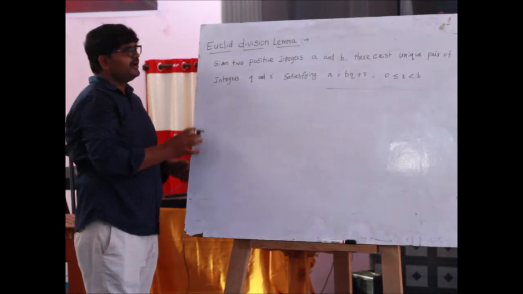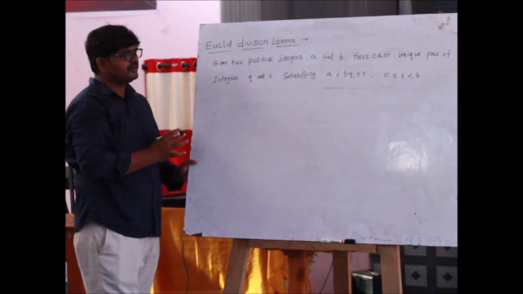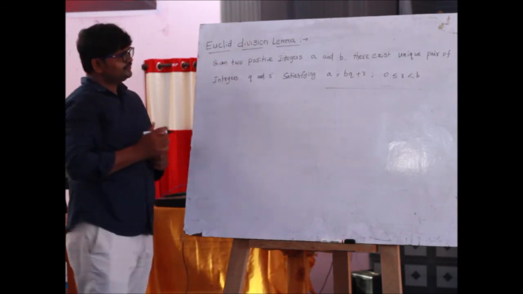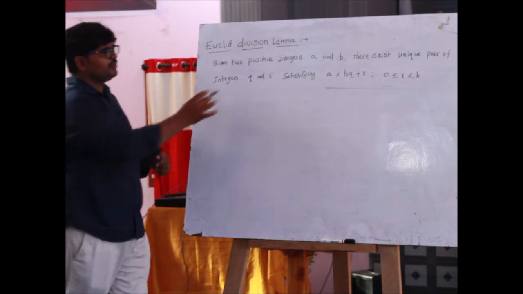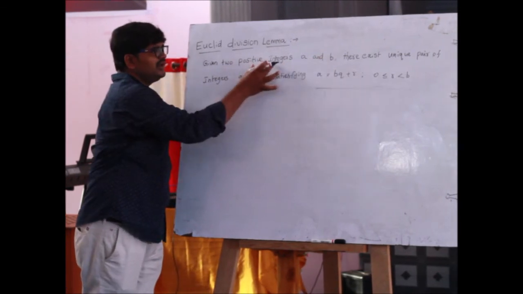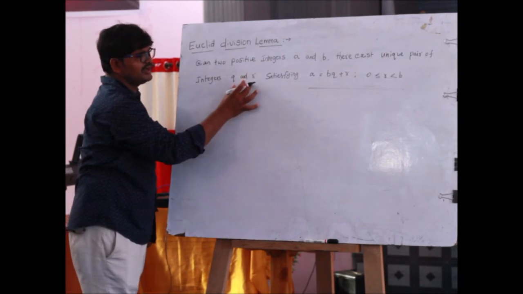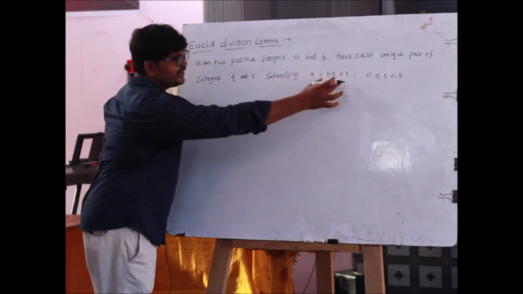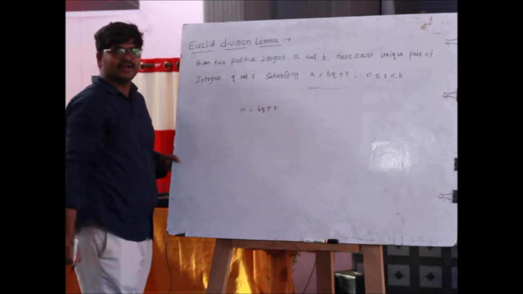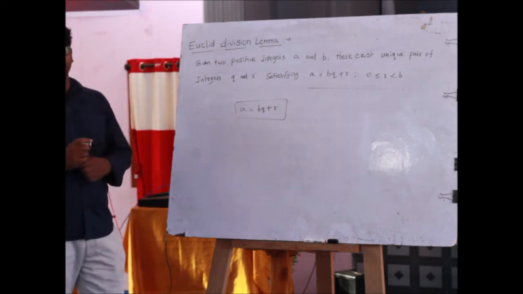We have to find the HCF by using Euclid division lemma. Given two positive integers a and b, here a and b are two numbers. These two are only positive integers, and there exists a unique pair of integers q and r satisfying a equals bq plus r. This is called Euclid division lemma.